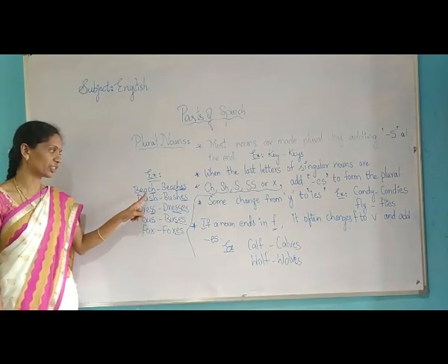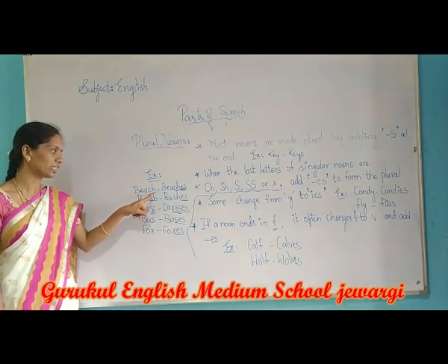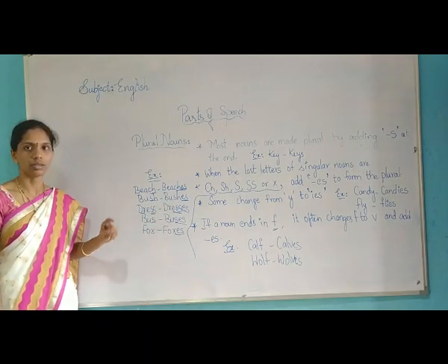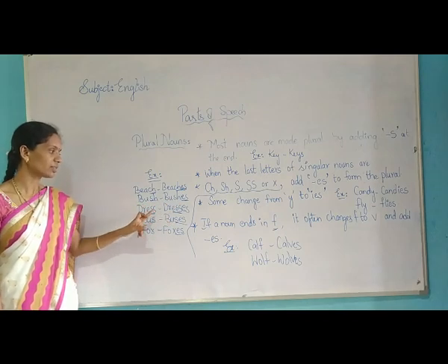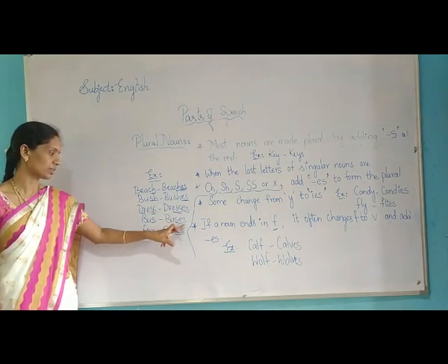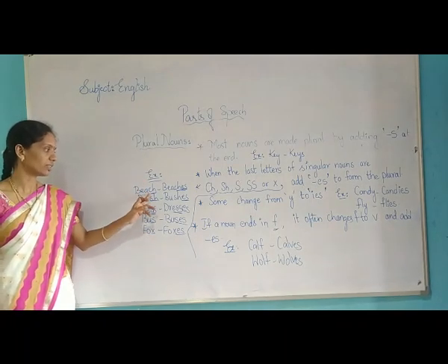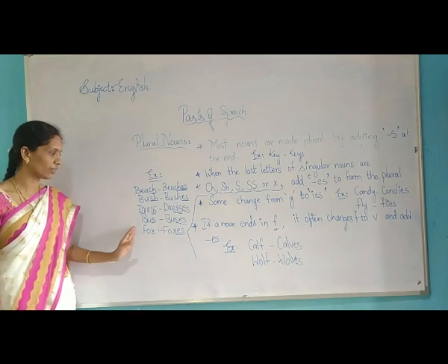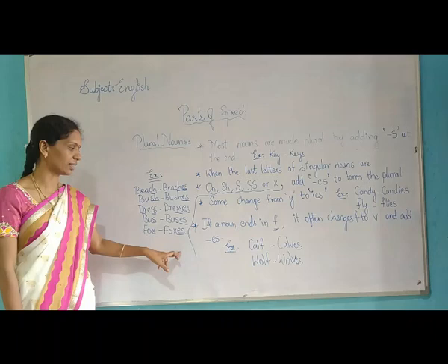Look here, beach. It ends with CH. So what do we have to do? Endings with CH should be added ES to form a plural noun. Next, bush, bushes, dress, dresses, bus, buses, fox, foxes. So singular nouns ending with CH, SH, SS, S and X are changed to plural form by adding ES.